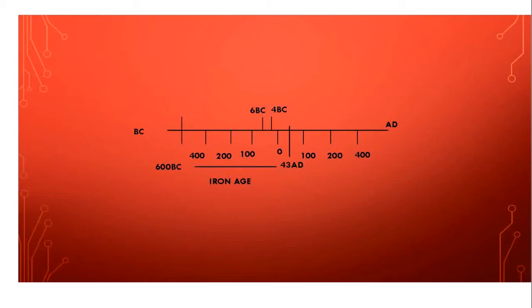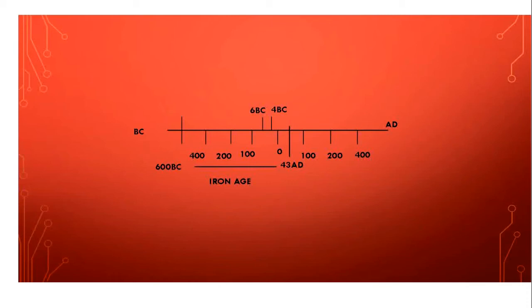This time period was when Jesus Christ was born. And from 600 BC to 43 AD, this was the time period that is called the Iron Age. And Roman Britain was a time period from 43 AD to 410 AD.